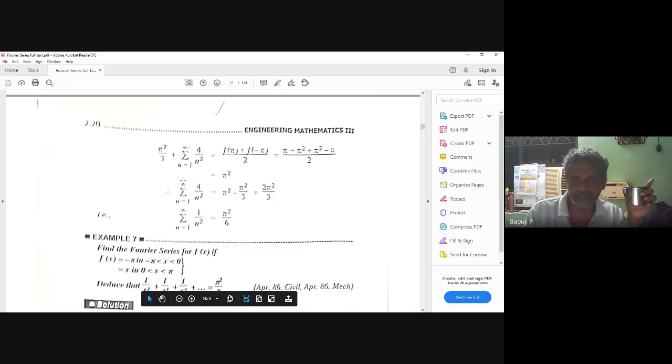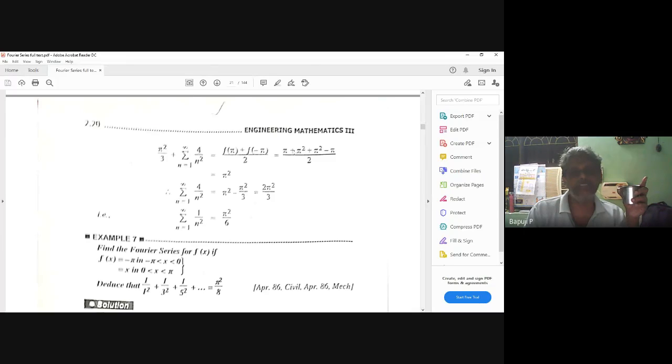So without seeing, you can just recall what I will get. Then the LHS f of pi is pi plus pi square, minus pi plus pi square. Then you can simplify this. This is very, very important.